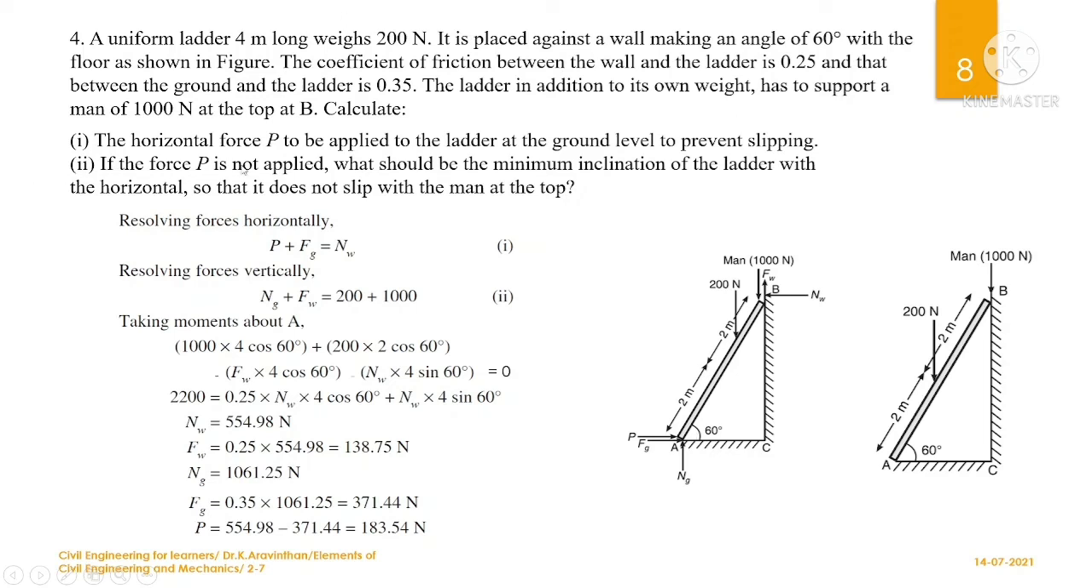If the force P is not applied, you are removing this force P, and what should be the minimum inclination of the ladder with the horizontal so that it does not slip with the man on the top? So if you remove this force, you can change the angle. Now while applying the force, you have a constant angle which is 60 degree. But the second case is, if you remove the force, what should be the angle of the ladder in order to prevent the slipping?